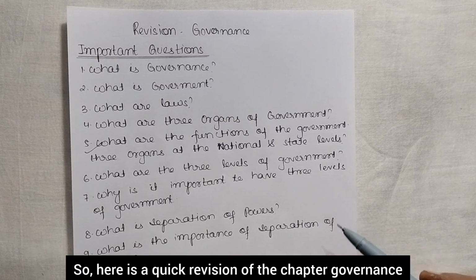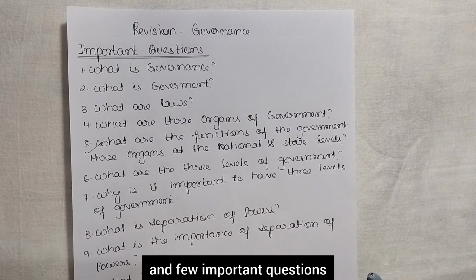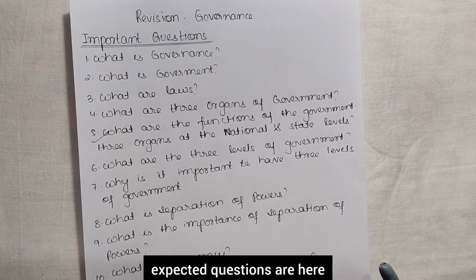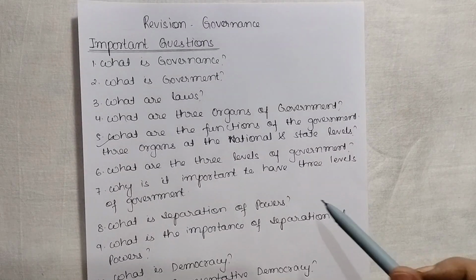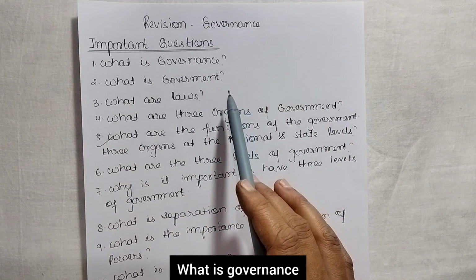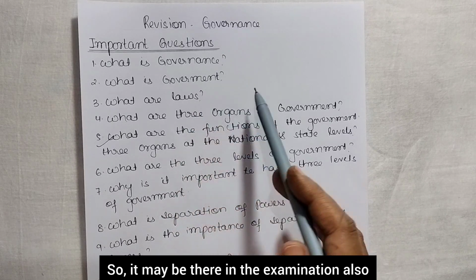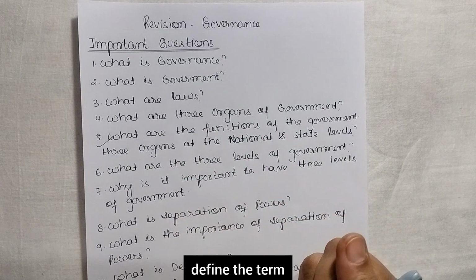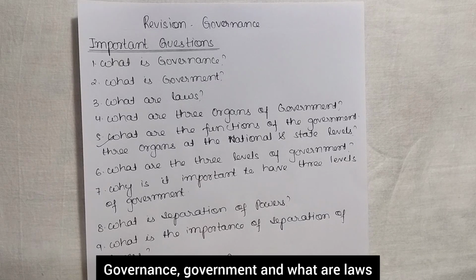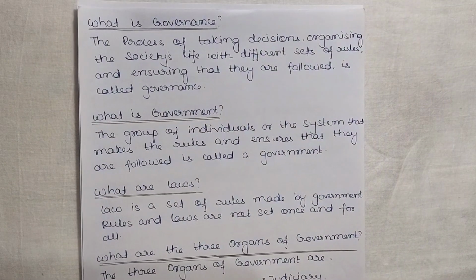So here is a quick revision of the chapter governance, and a few important expected questions are here. Let us cover them one by one. What is governance? What is government? What are laws? It may be there in the examination also. Define the terms: governance, government, and what are laws?